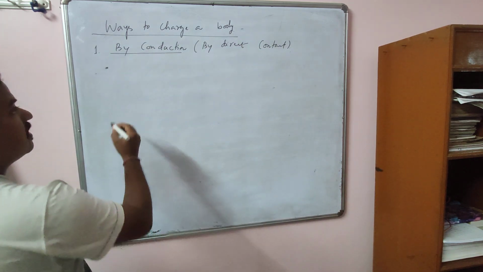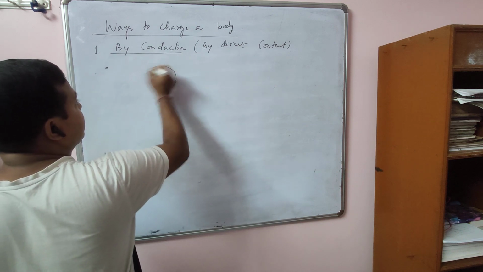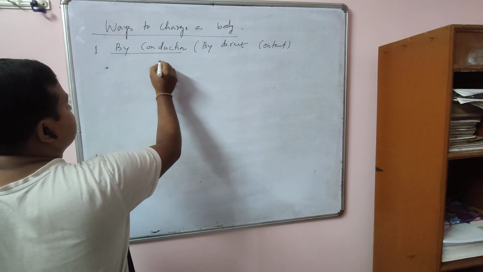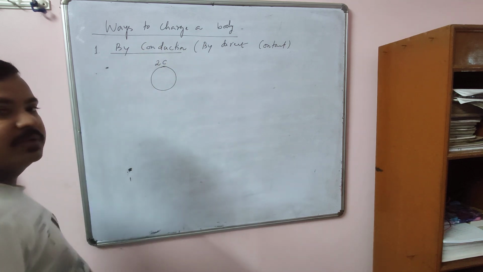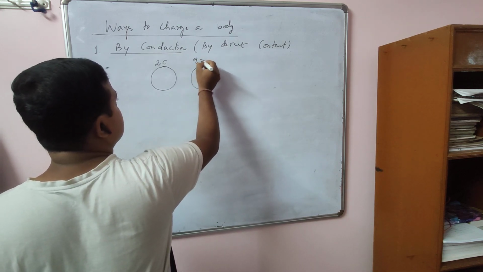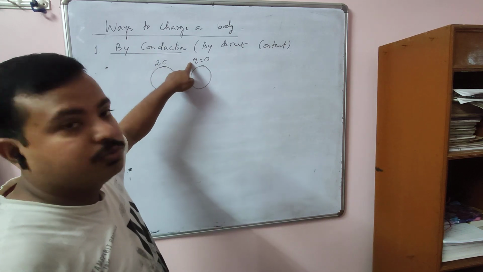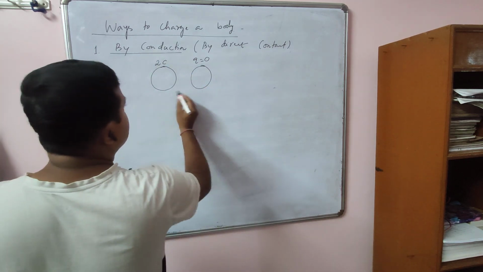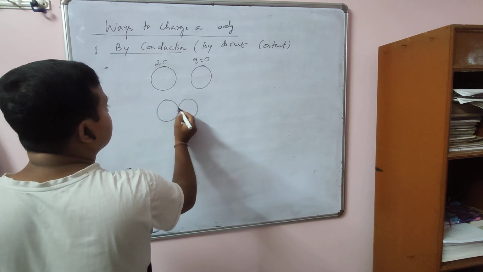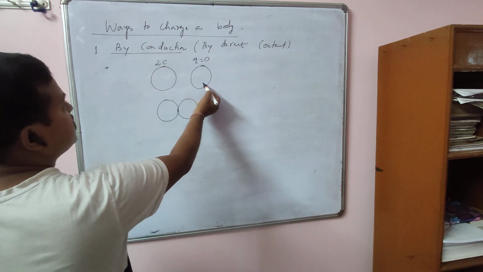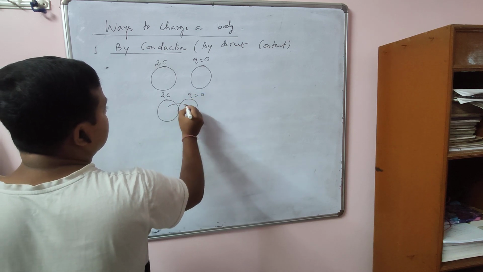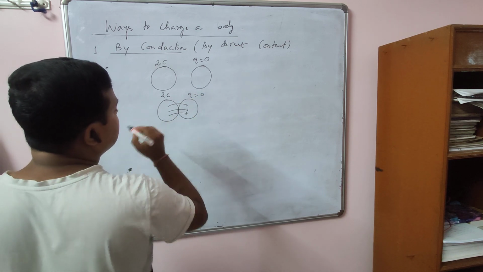So now, for example, this is a charged body. Say it has 2 coulomb charge, and this is uncharged. Here the charge is 0. We represent charge by the letter Q. Now if we contact the uncharged body with the charged body, then what happens? The transfer of charges takes place from this body to that body.